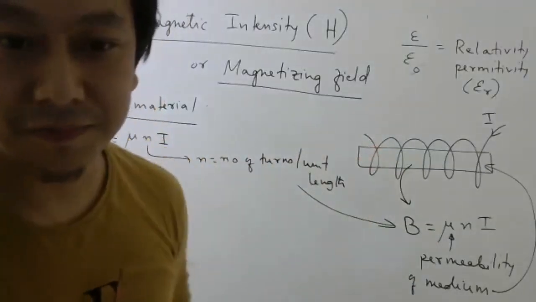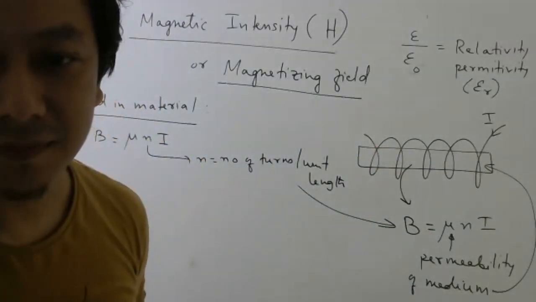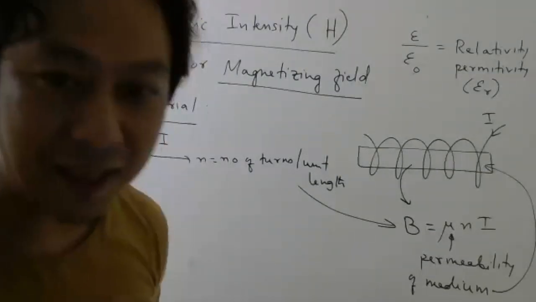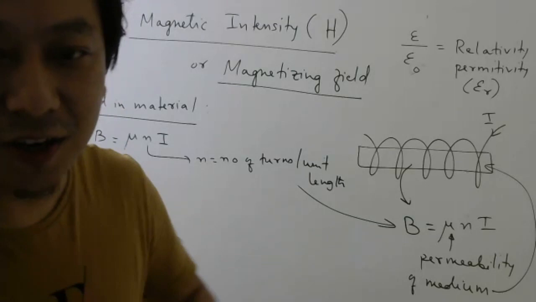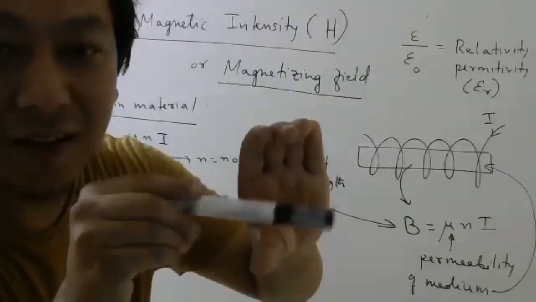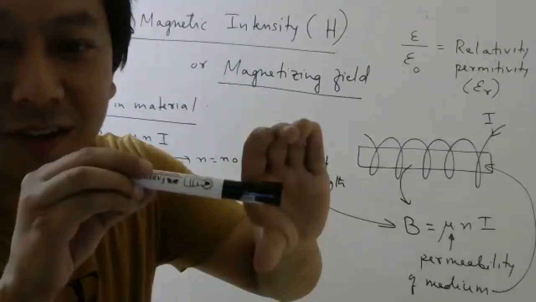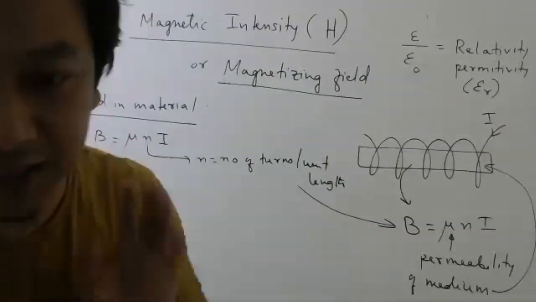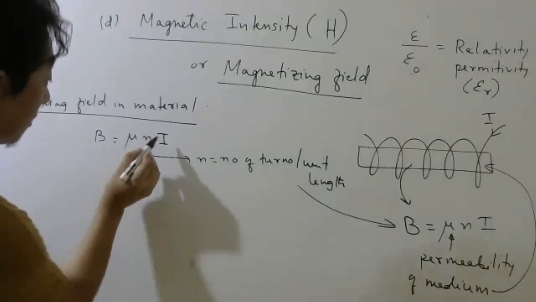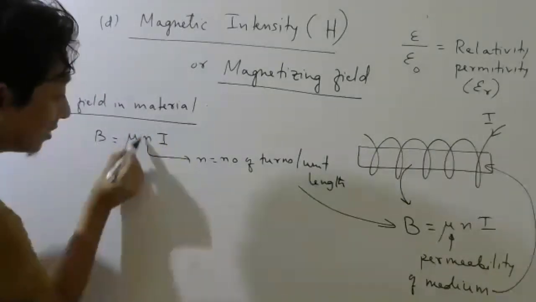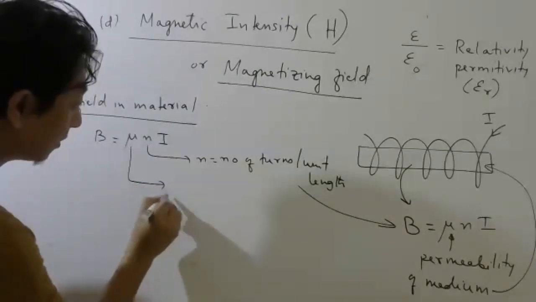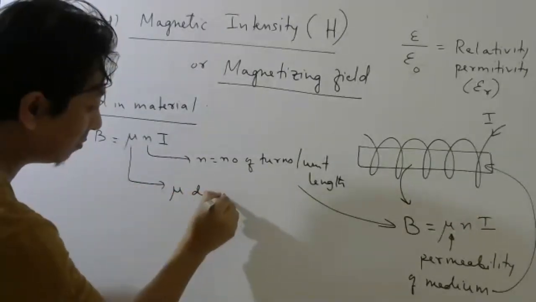Agree or not? How much current is flowing in the wire depends on the battery and the resistance. It does not depend on whether you have copper wire or iron wire or whatever wire inside the material. Agree, right? Okay. So these two are the external factors. But this depends on the medium. Mu depends on the medium.